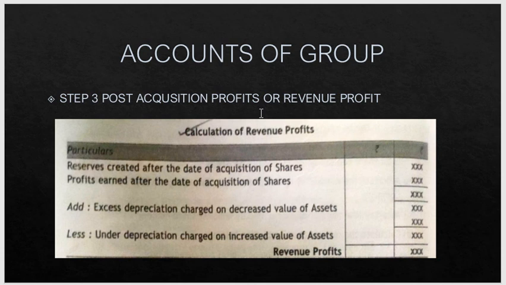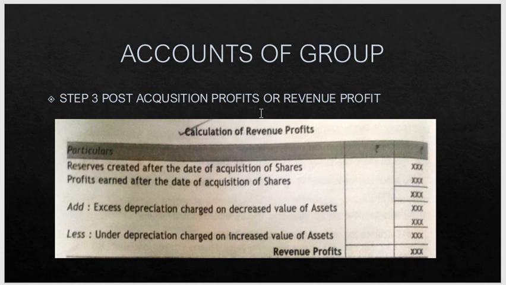So you can understand the post acquisition profit or revenue profit as the profit and reserves earned by the subsidiary company after it has been acquired by the parent company. That profit is known as revenue profit. So the calculation of revenue profit is: reserves created after the date of acquisition of shares, and profit which is earned after the date of acquisition of shares.